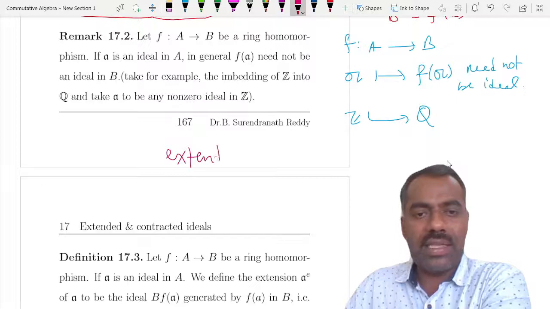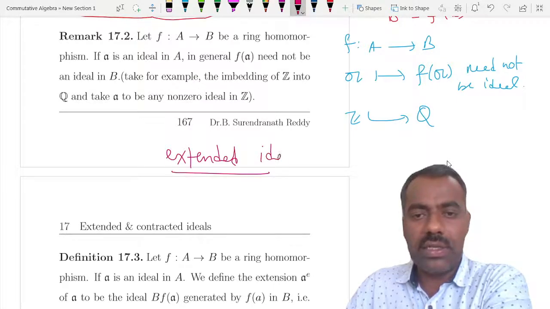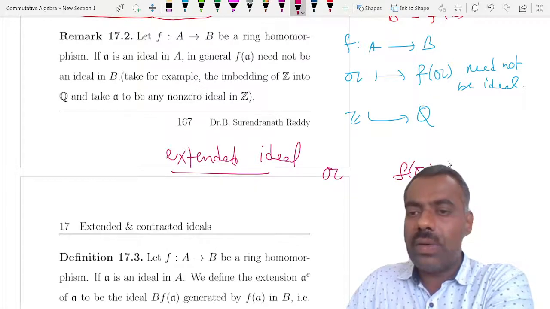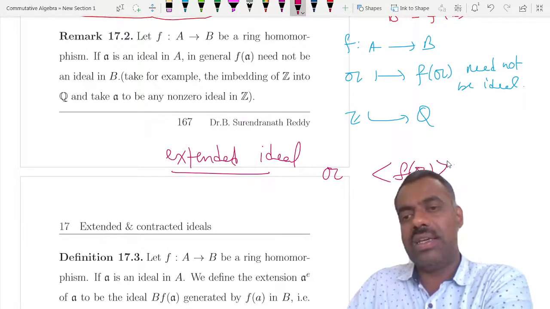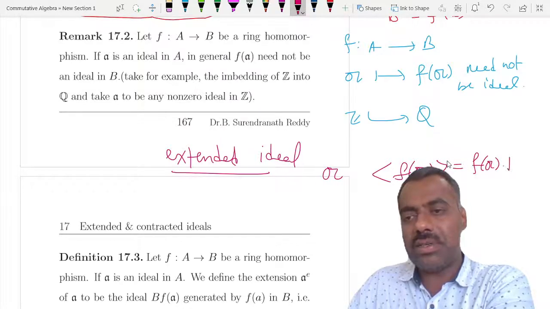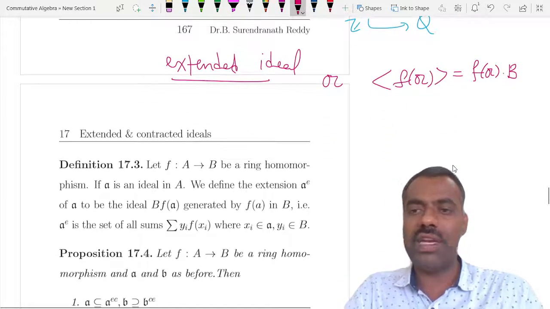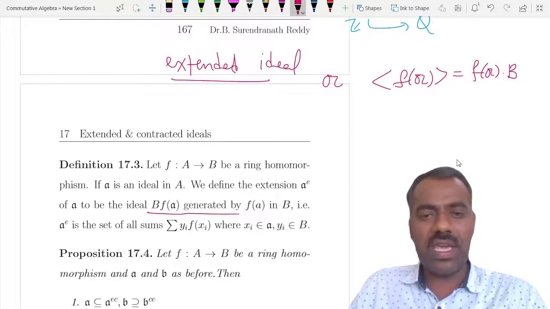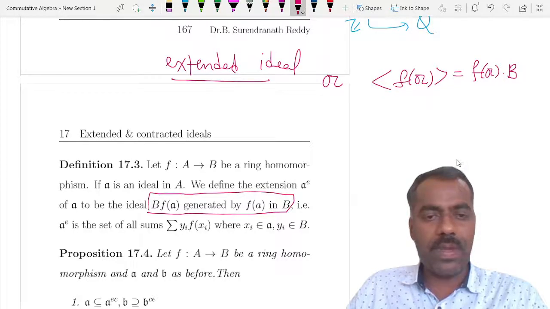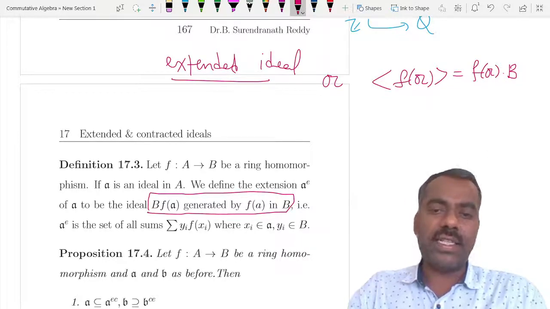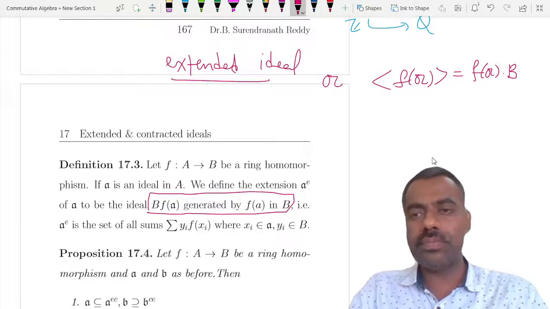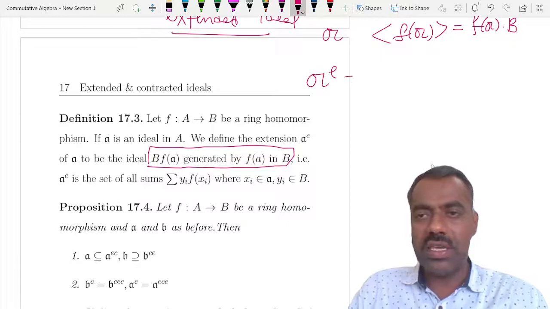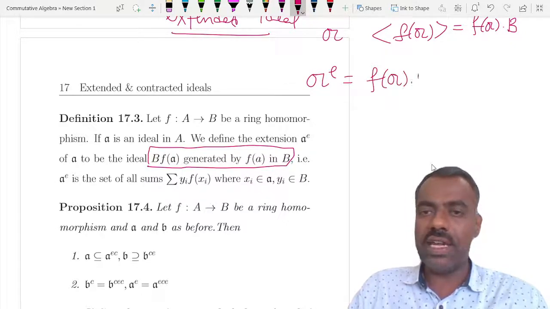What is meant by the extended ideal is that you take a, then you take f of a, and then the ideal generated by this, which is the same as f of a times b. So the ideal generated by f of a in b is called the extension of a, which you can denote by a^e. So a^e is f of a times b.